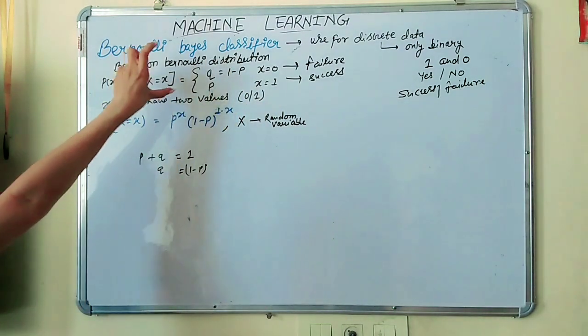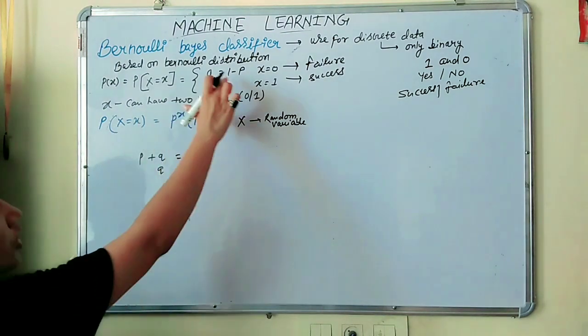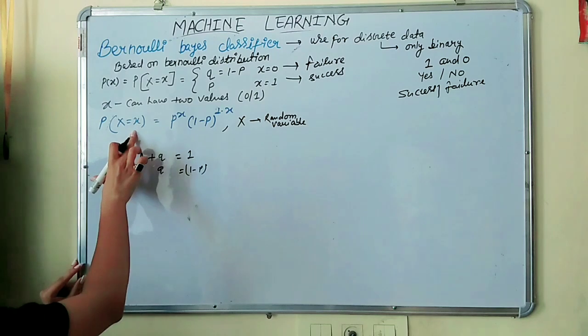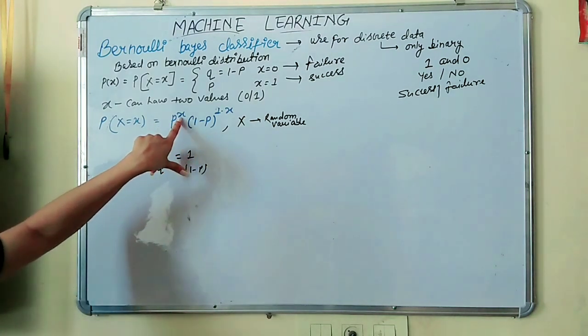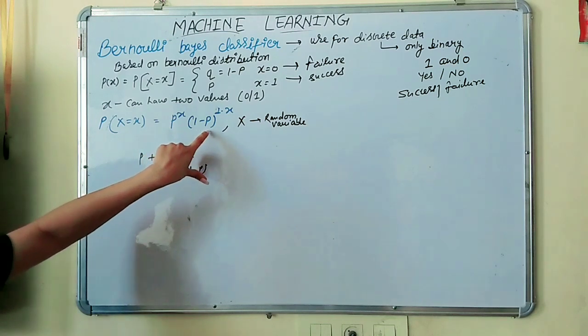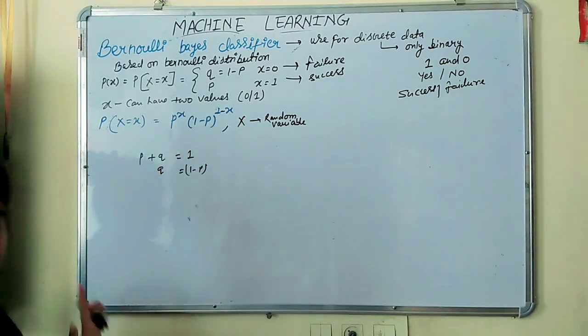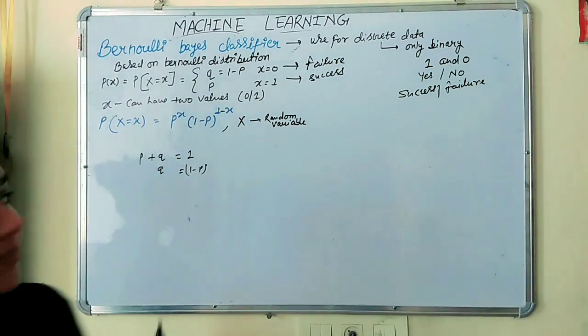So this is the simple Bernoulli distribution, or you can represent it in this form: P of capital X equal to small x equals P to the power small x into 1 minus P to the power 1 minus x. Now we simply put in the values.